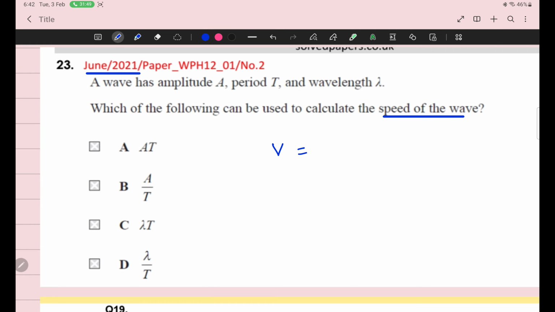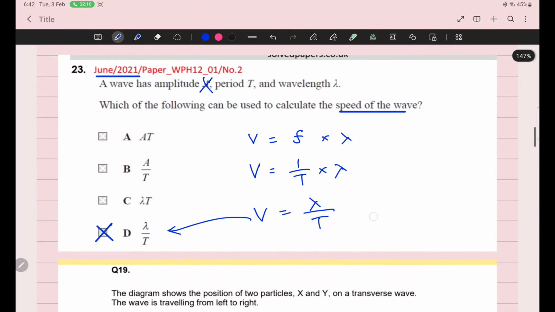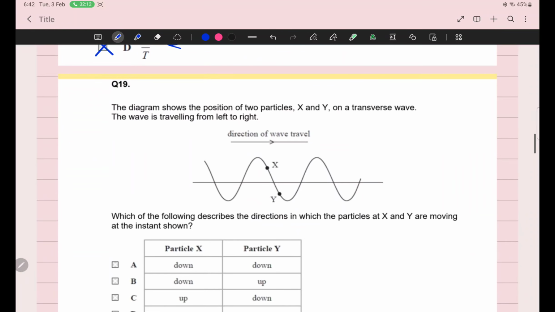You are saying D and you are right, because speed is the product of frequency and wavelength. Frequency is 1 upon time, so speed is equal to wavelength upon time. So Banin's answer is right, and amplitude is not used to calculate the speed of the wave. Excellent, Banin beta. And now I will have to explain a new concept for the other question.